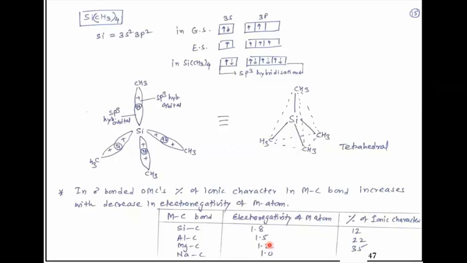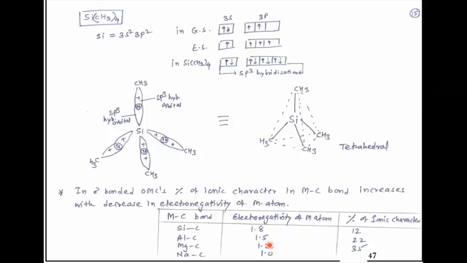Similarly, in the sodium-carbon bond, the electronegativity difference decreases to 1 unit and the ionic character is very high, that is 47%. So the percentage of ionic character in a metal-carbon bond increases with decrease in electronegativity of the metal atom.